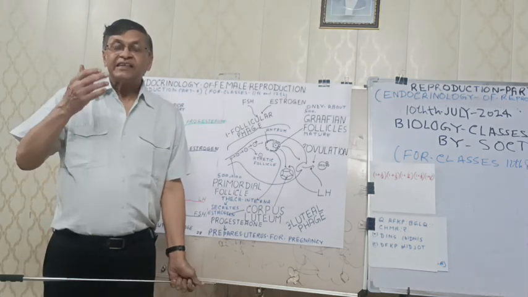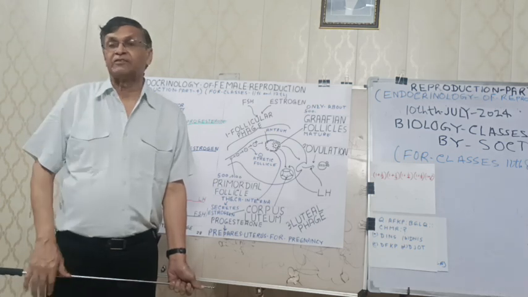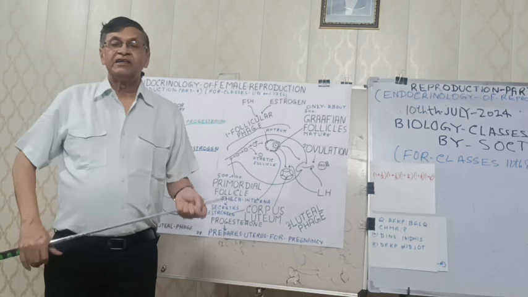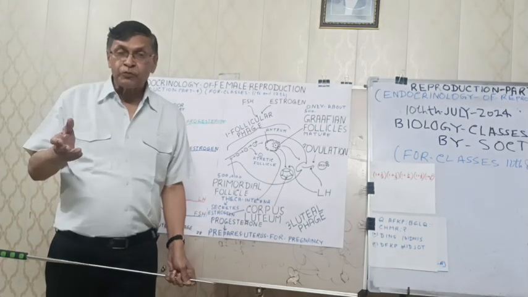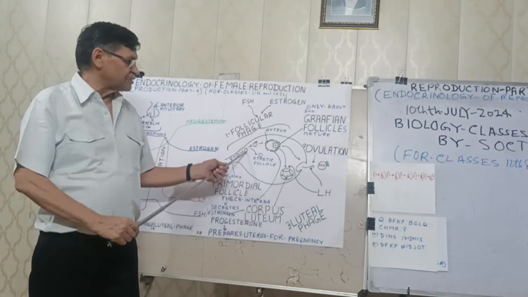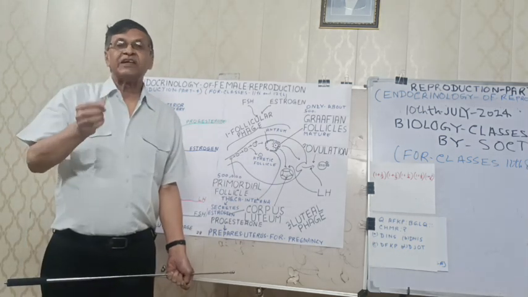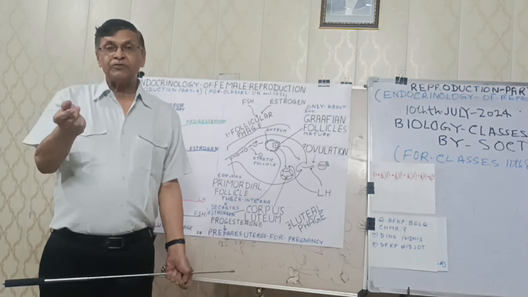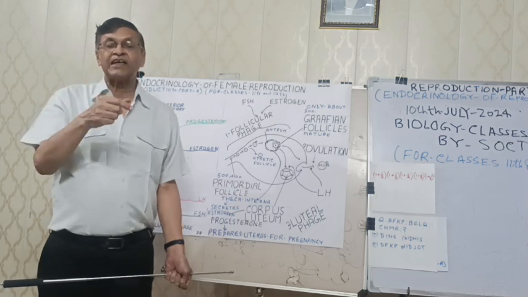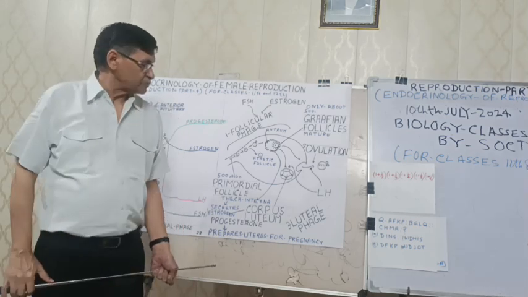But it has to accumulate reserve food material, yolk, in its cytoplasm. So it snatches reserve food material, yolk, from surrounding cells and starts enlargement. And at the same time, meiosis takes place. One polar body is formed and the other, the secondary oocyte, keeps all the yolk in its cytoplasm.